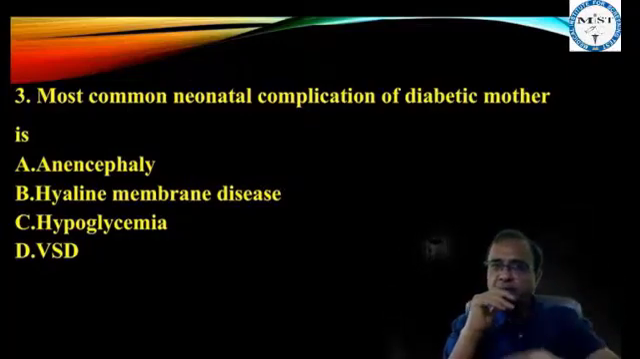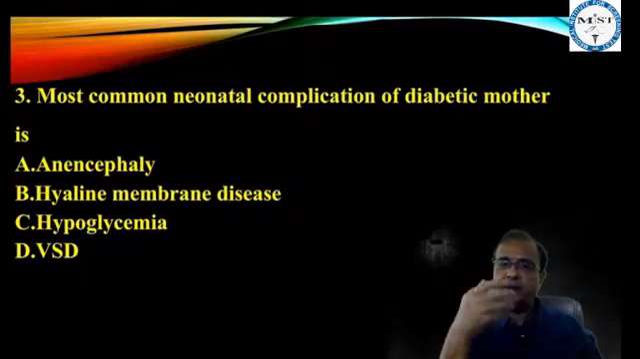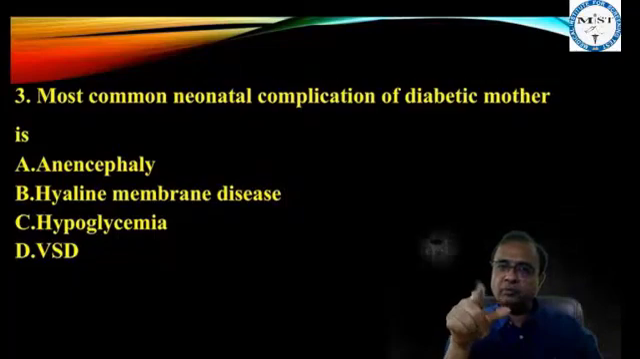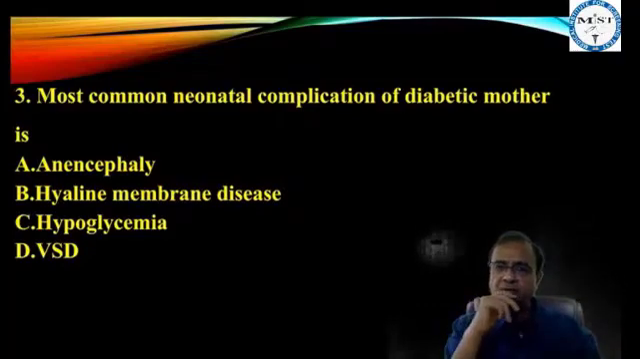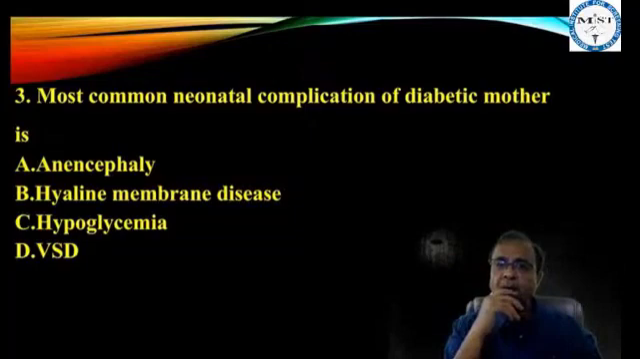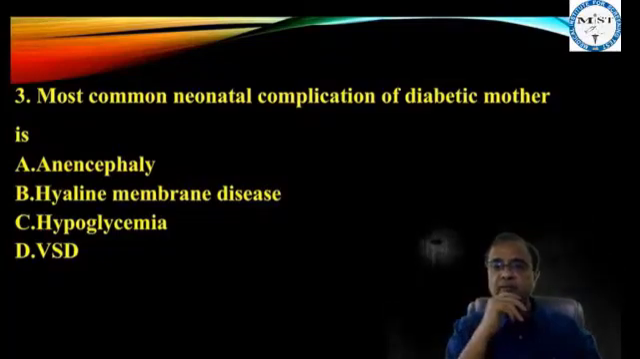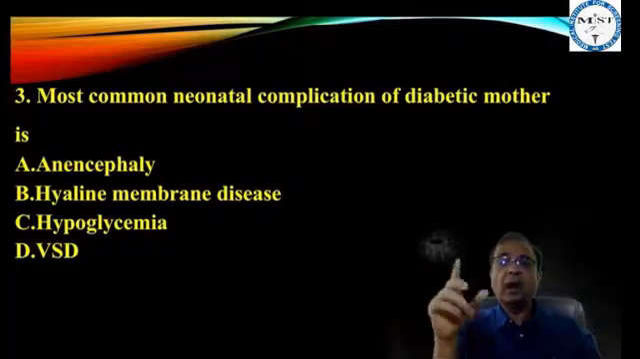But the examiner is asking neonatal. So anencephaly will be diagnosed in fetus. Hyaline membrane disease, second most common neonatal. Hypoglycemia, most common neonatal. What is VSD? VSD is the most common congenital malformation. We can see it in fetus. But hypoglycemia specifically will develop after birth.